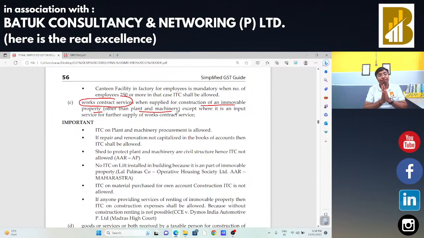Okay, so now that means on plant and machinery procurement, ITC is allowed. I am going to buy a plant and machinery for my business. In that case, ITC is allowed.